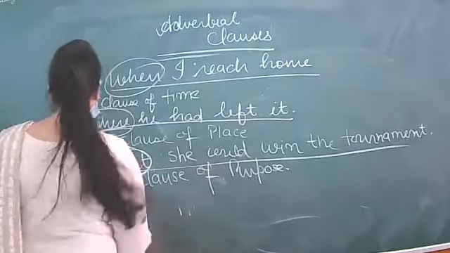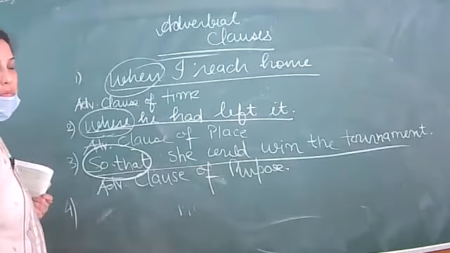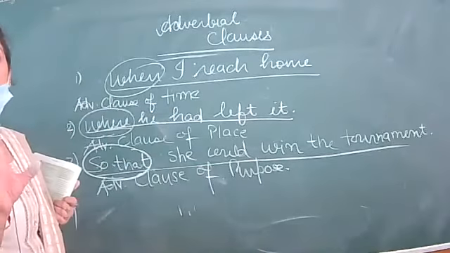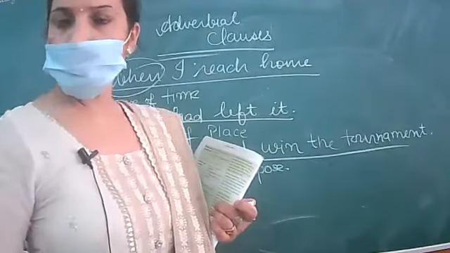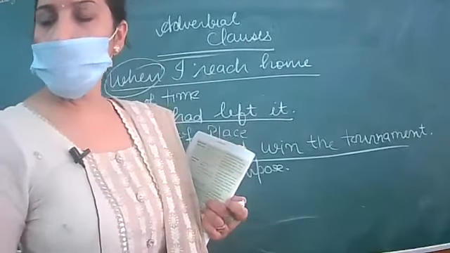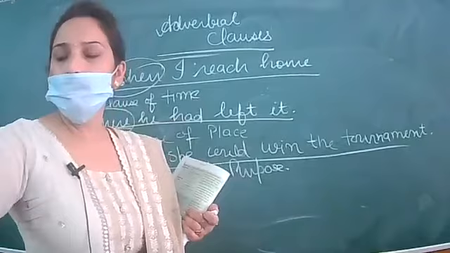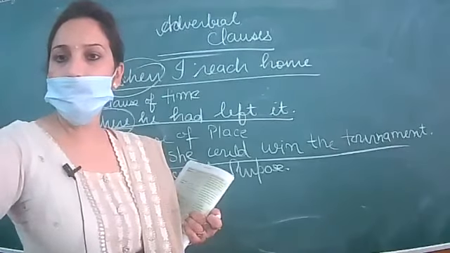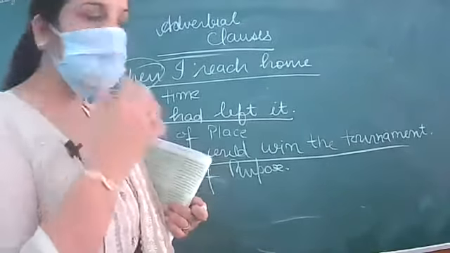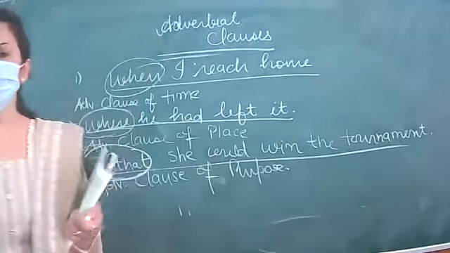So the answer will be adverbial clause of purpose. The explanation should be with you. Taranya is raising her hand. Yes, Taranya, what is your doubt, bache? I raised my hand to give the answer. I thought you had a doubt. Okay. Now these three answers are clear.